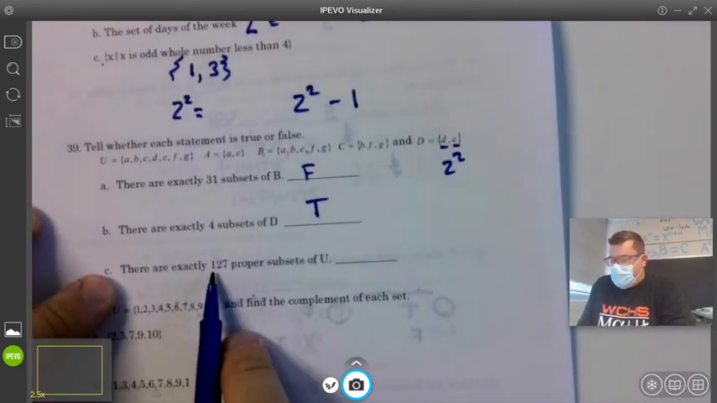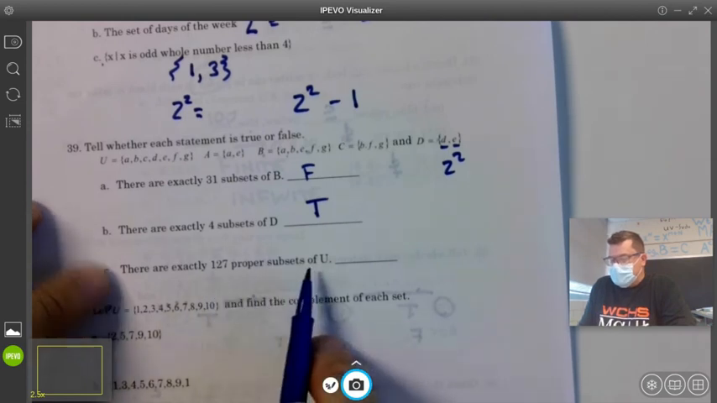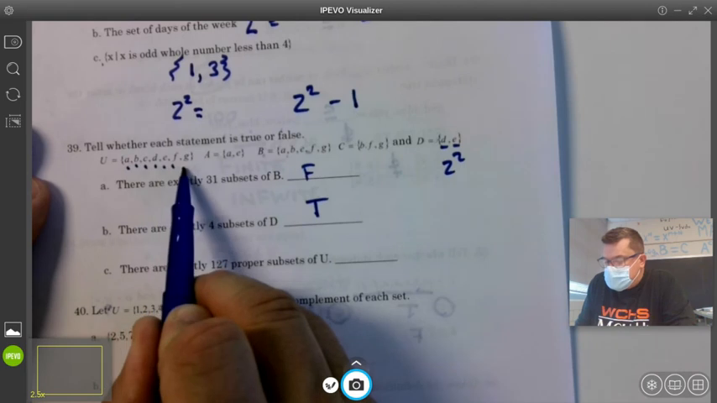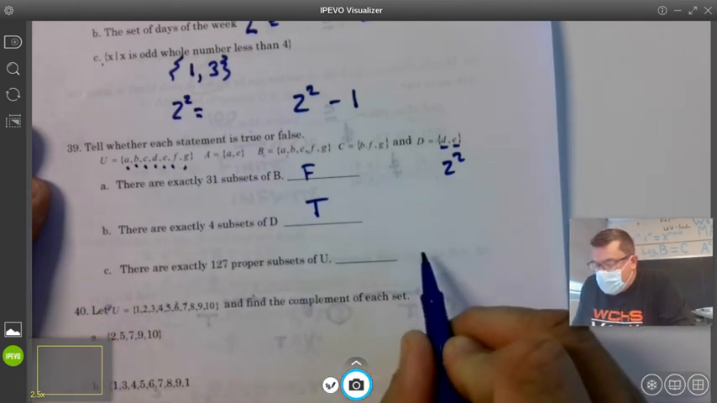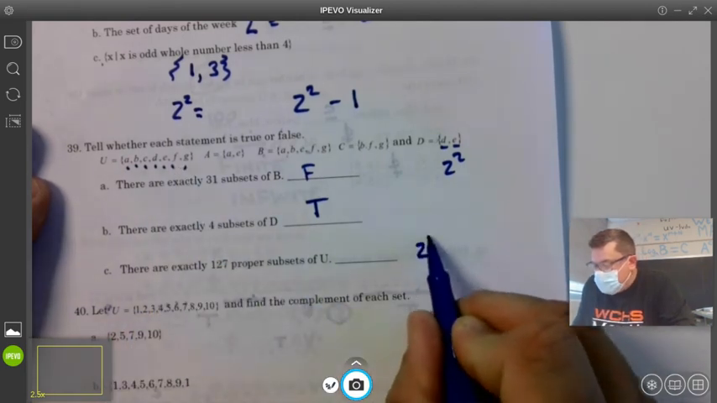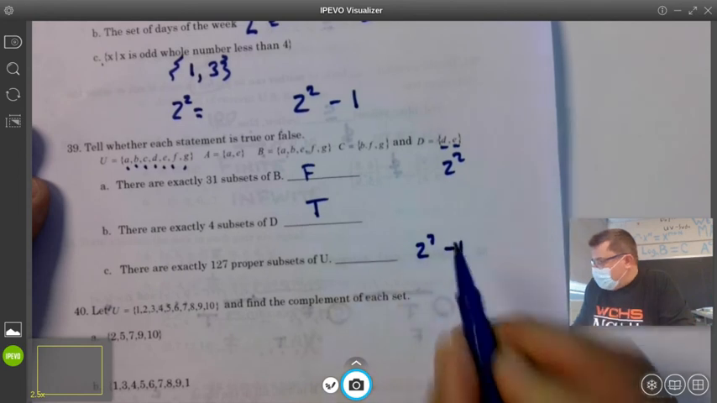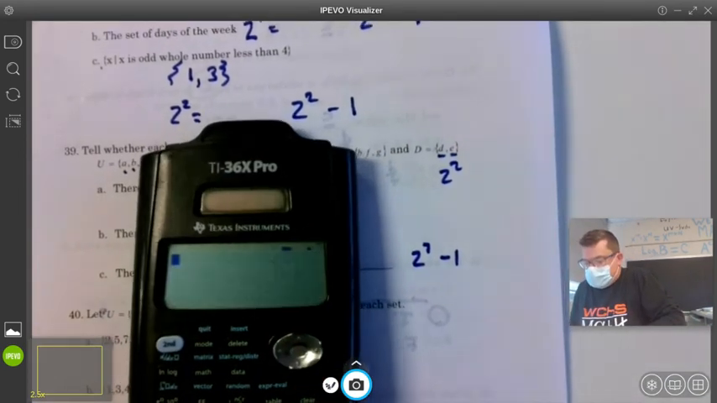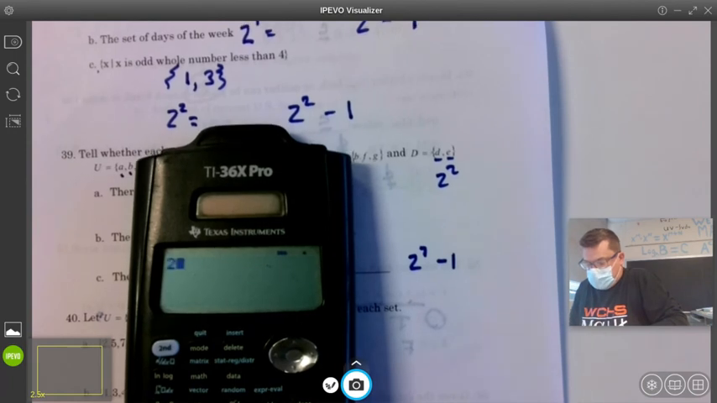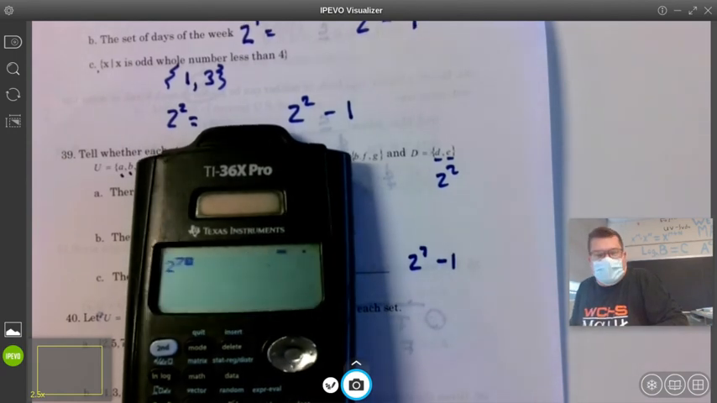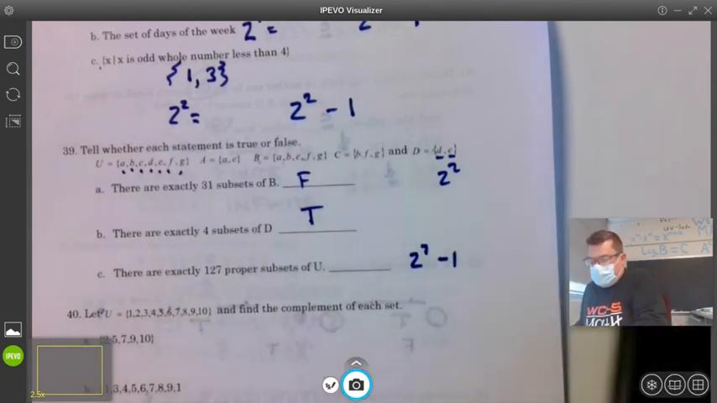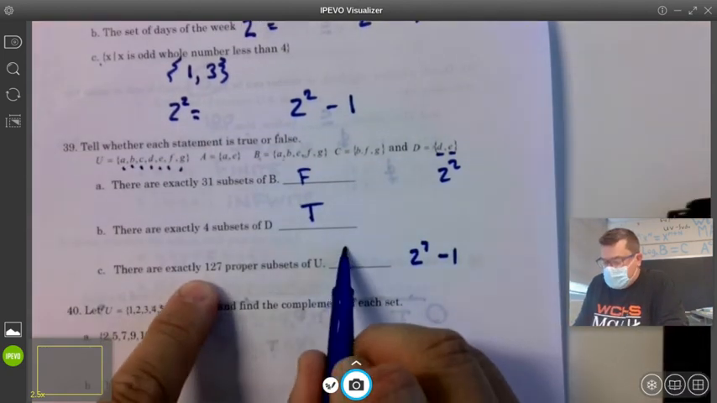There are exactly 127 proper subsets of U. 1, 2, 3, 4, 5, 6, 7. None of those letters repeat. 2 to the 7th minus 1. How about this, guys? 2 to the 7th minus 1. Is that what we're looking for? 2 to the 7th. Hit it. Minus 1. 127, 127. True.